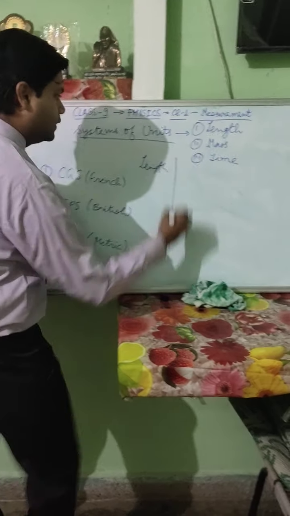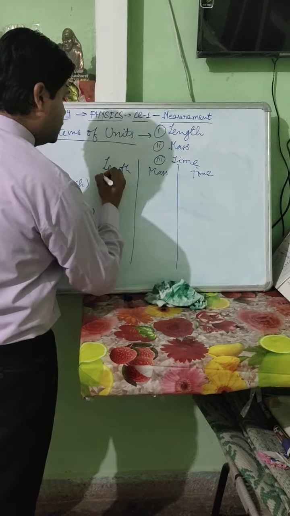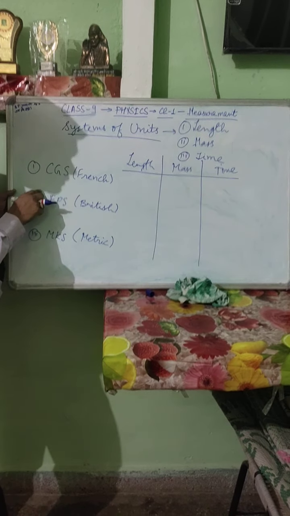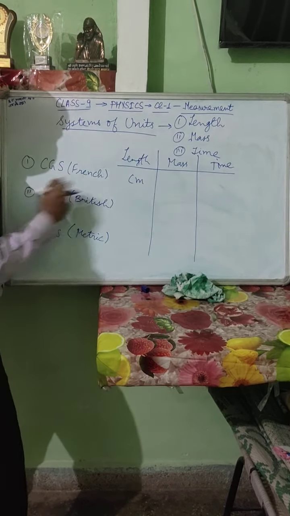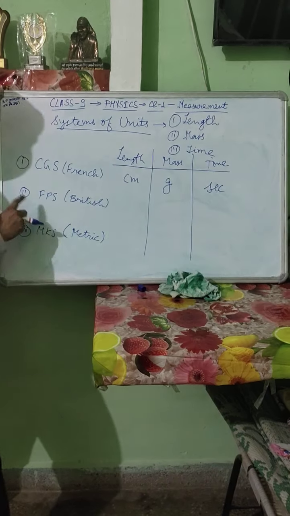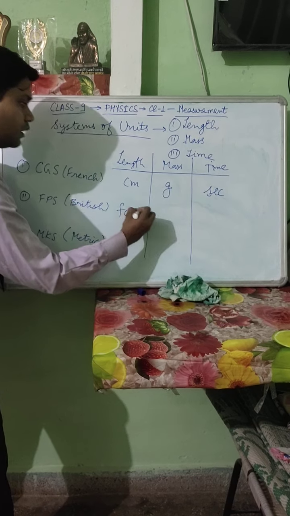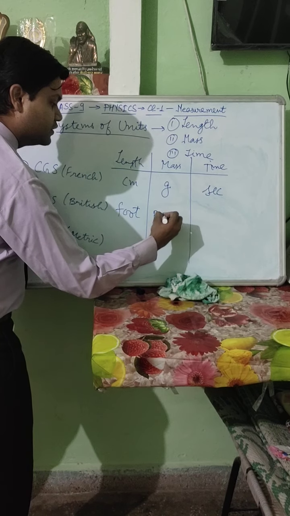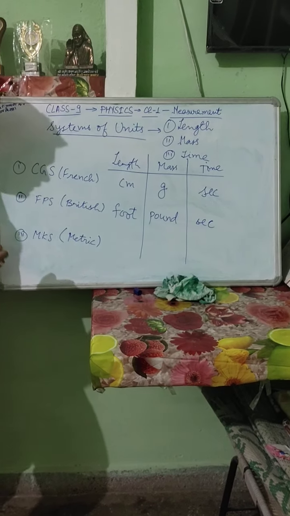Length, mass, and time. So if we are talking of the CGS system, the unit of length is centimeter, mass is gram, and time is second. In the FPS or British system, the unit of length is foot, mass is measured in pounds, and time is measured in seconds.